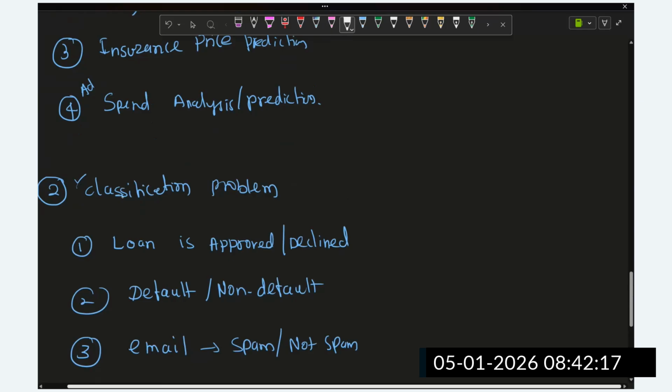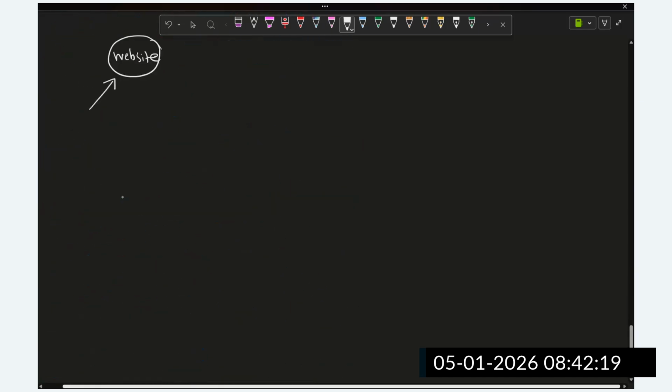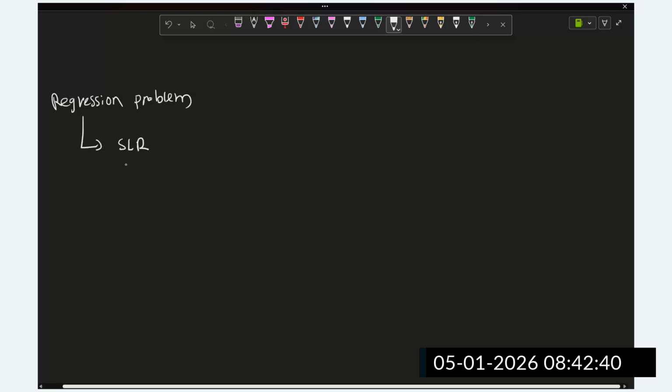And for the regression problem, we have different algorithms. To solve this regression problem, we require some regression algorithms. What are the regression algorithms we are going to understand here? We are going to understand simple linear regression, multi-linear regression, polynomial linear regression, then the KNN regressor, and the decision tree regressor.